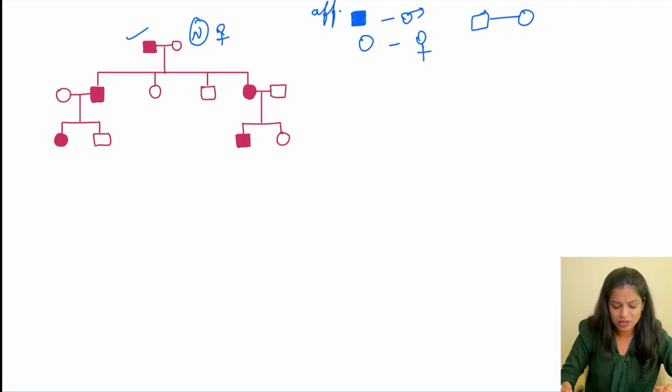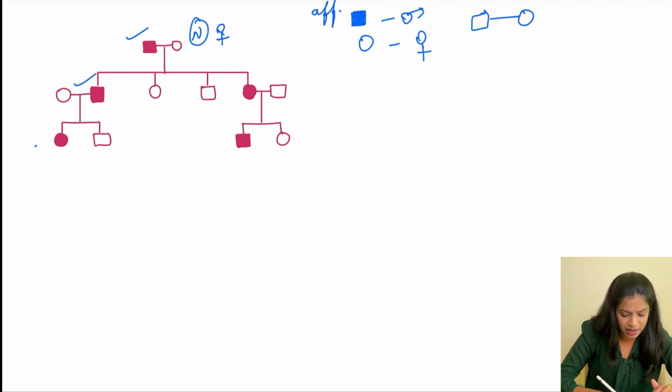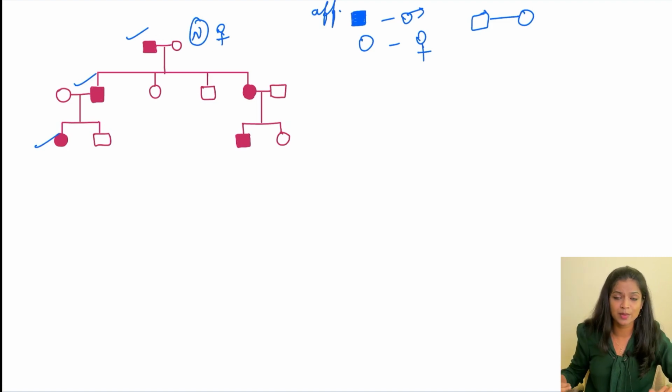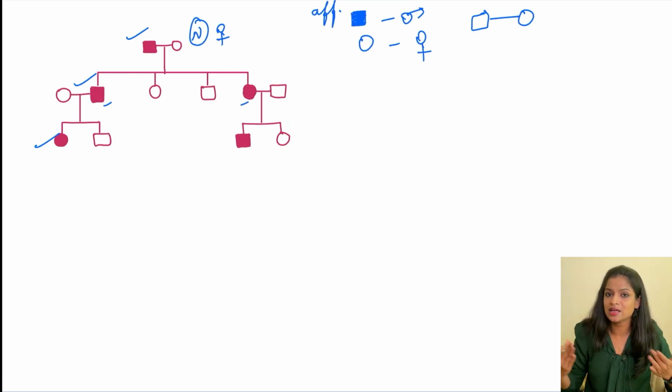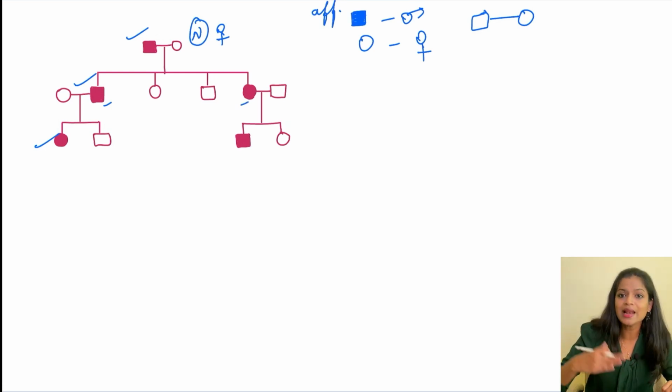And the other thing, if you see from this pedigree chart, is that every generation is being affected. So there is no generation skipping, every generation is going to be affected. And also this is a square, this is a circle, right? So both squares and circles are being shaded, meaning both males and females can be affected.